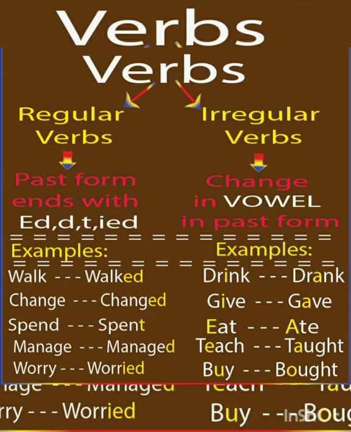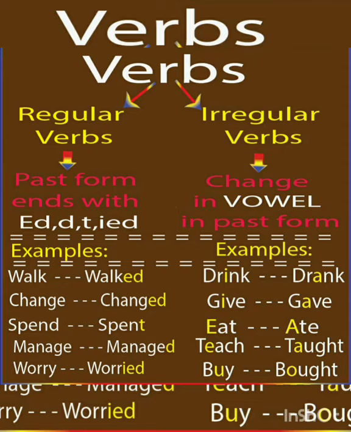See here, these verbs are divided into two classes on the basis of the method by which they form the past tense from the present. And these two classes are: the first one is regular verbs, another name for regular verb is weak verb, and the second one is irregular verbs. So another name for irregular verbs is strong verbs. This is about strong and weak verbs.